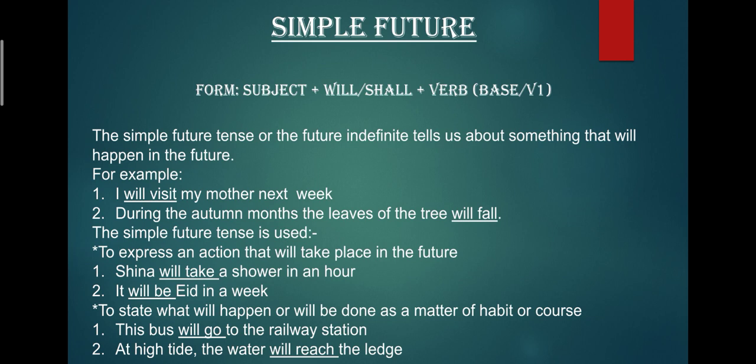The simple future tense is used to express an action that will take place in the future. For example, Shaina will take a shower in an hour. It will be Eid in a week. So it has not yet happened, but it will be happening. And there is another use, to state what will happen or will be done as a matter of habit or course. For example, the bus will go to the railway station. At high tide, the water will reach the ledge.